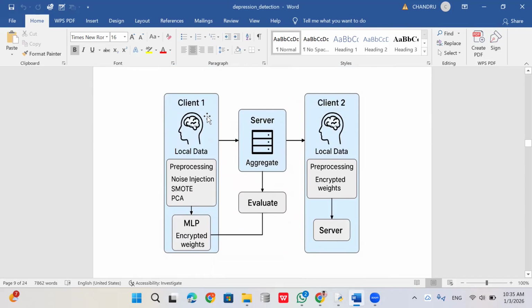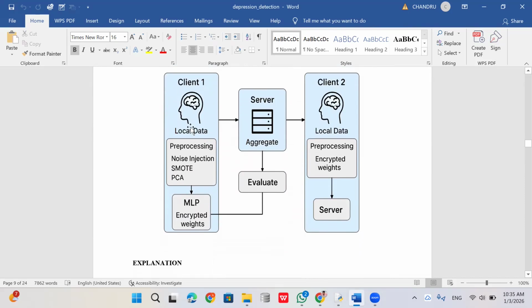Here, for example, we have two clients. Each client takes its local dataset. Then each dataset goes through pre-processing, noise injection, PCA, and encryption of weights. And this is for the MLP encrypted weights. With those encrypted weights, the MLP evaluates and aggregates to the server.